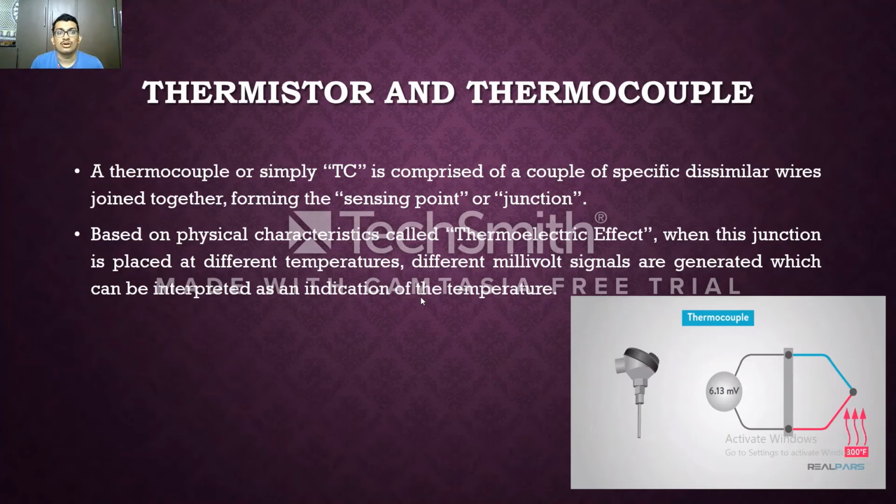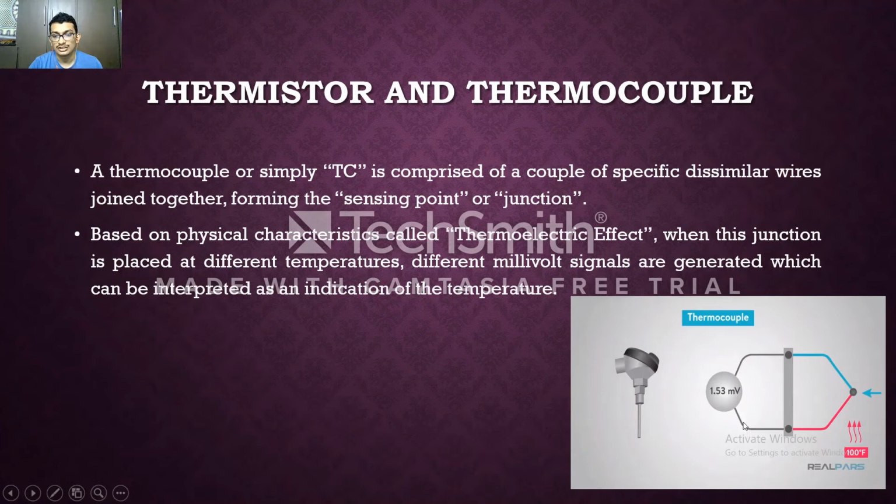At the cold junction, a cold reference temperature is maintained, and at the hot junction we sense the temperature of the room or of any object. Here we can see it clearly. We are going to measure the temperature of a body.